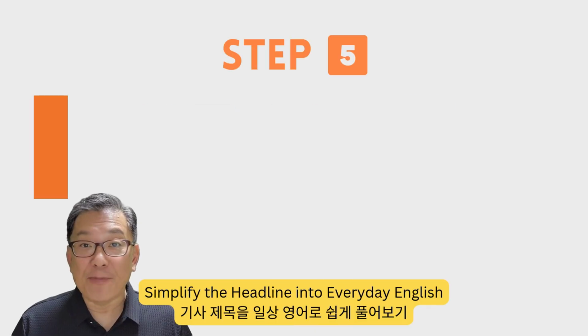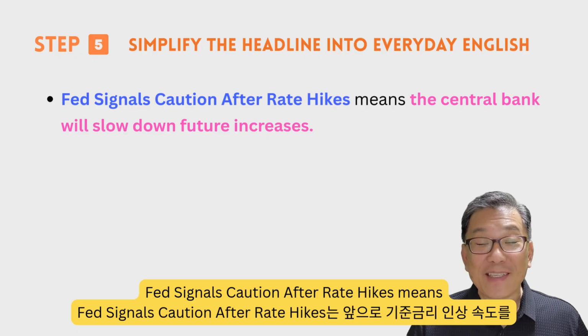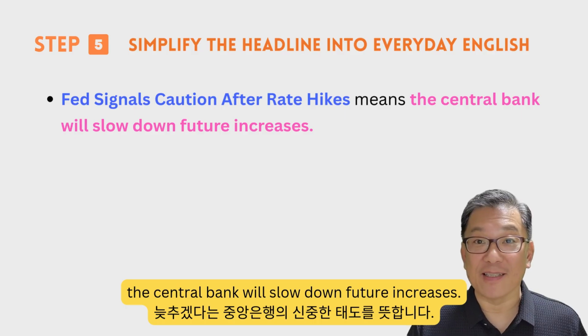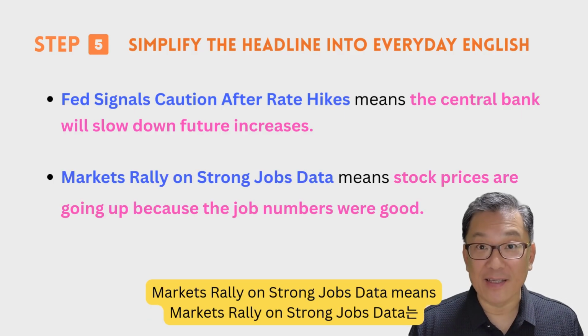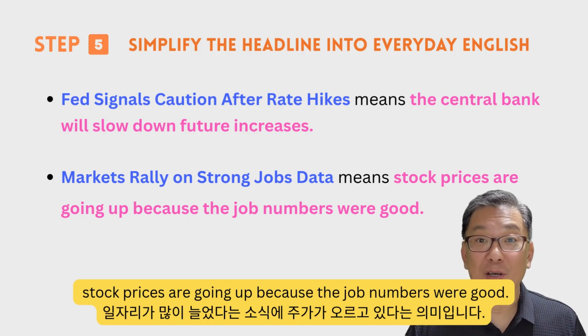Step 5, simplify the headline into everyday English. Examples: "Fed signals caution after rate hikes" means the central bank will slow down future increases. "Markets rally on strong jobs data" means stock prices are going up because the job numbers were good.